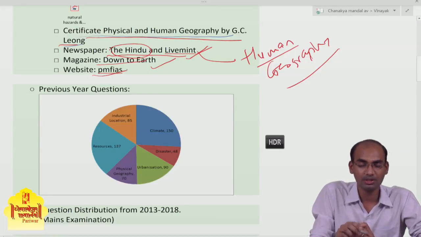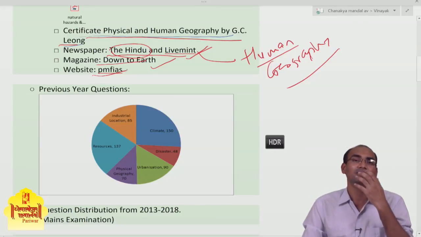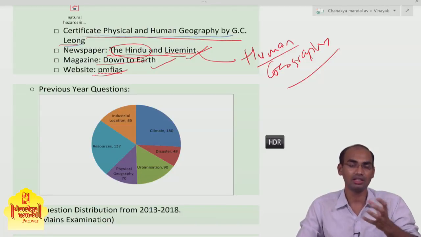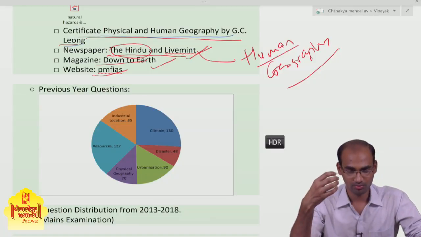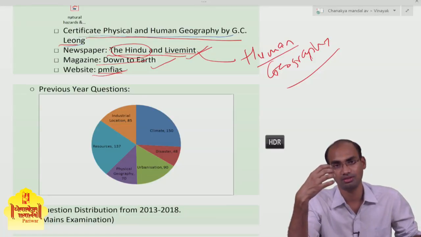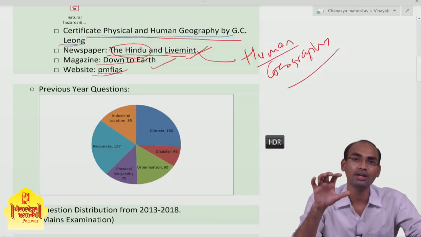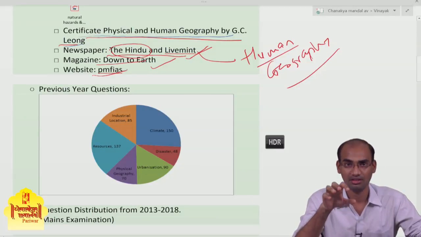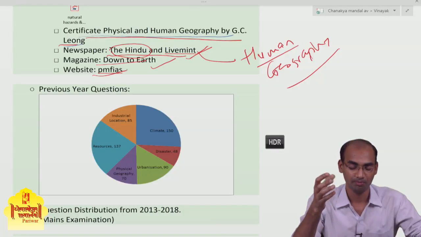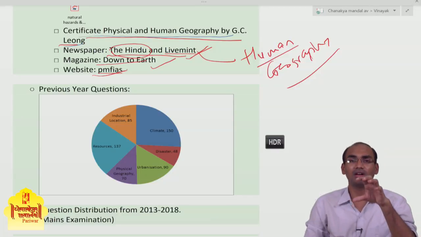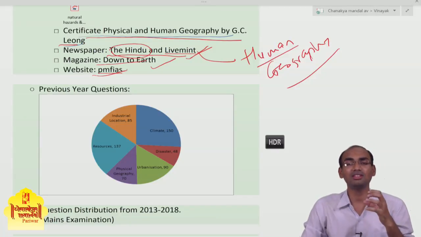And the website, PMFIAS. Generally, people find it difficult to imagine and picture geographic concepts and phenomena. They find it very difficult, and therefore they find it difficult to understand the concepts of geography. So what one can do is try to see the simulations, try to see the animations.